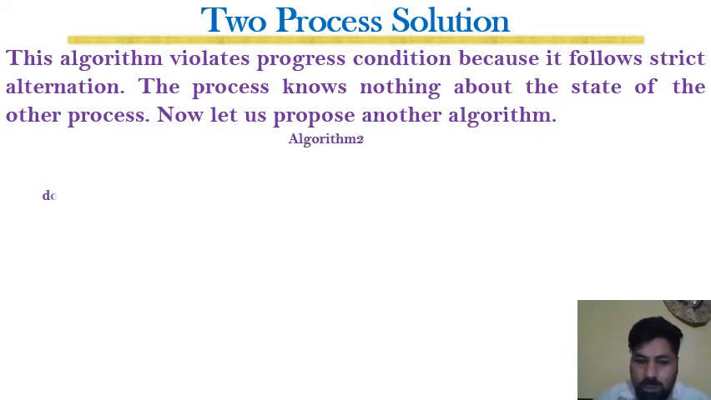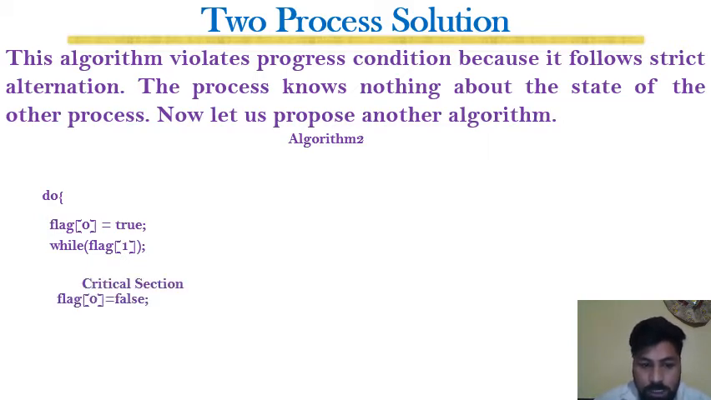So in this algorithm we proceed as follows: set flag[0] equal to true, while flag[1]... critical section, then set the flag back to 0 in the remainder section, and this is how P1 will repeat its execution.